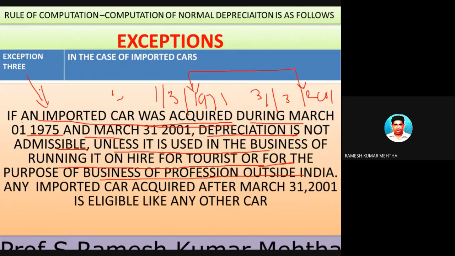If any imported car is purchased during this specified duration as shown in that PPT, depreciation is not allowed unless this particular asset is used for the business of running on hire for tourists or for the purpose of business, and this should be outside India, not in India.